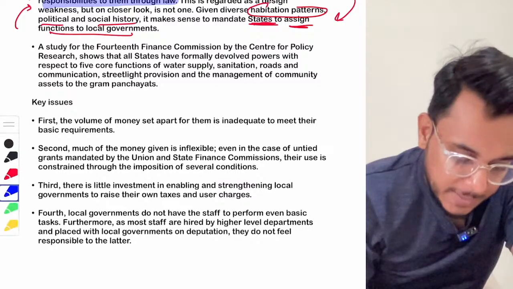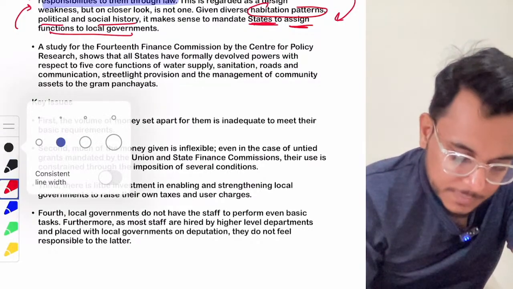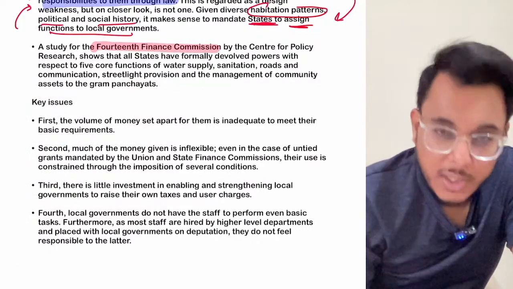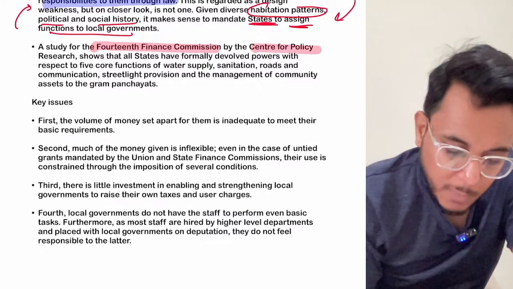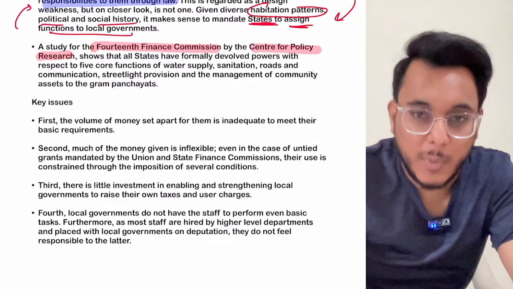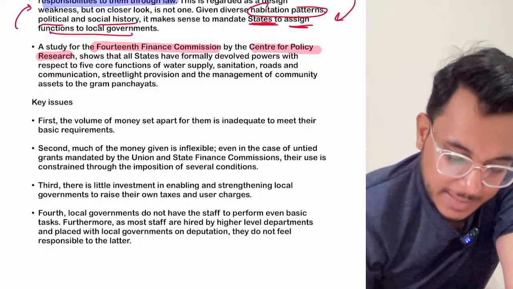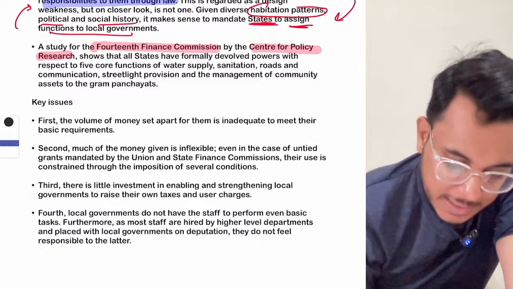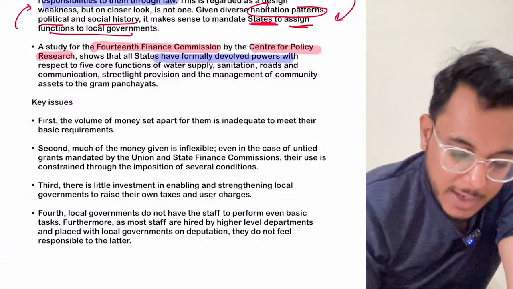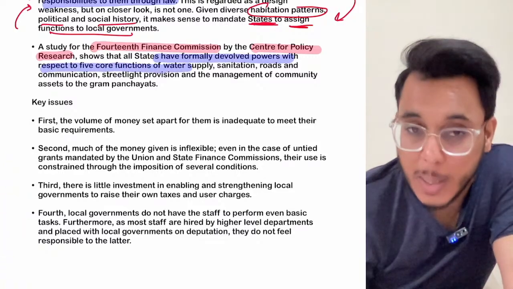Actually, there was a study for the 14th Finance Commission, carried out by the Centre for Policy Research. So the Centre for Policy Research carried out a study for whom? For the 14th Finance Commission. And there they have provided that actually the states have formally devolved the power with respect to the 5 core functions to the panchayats.